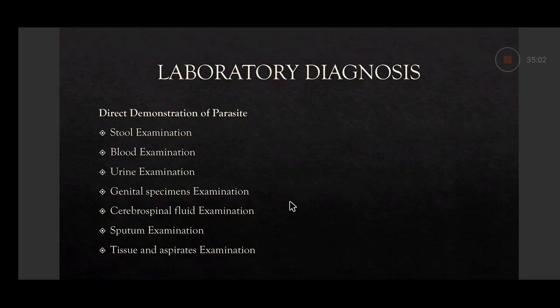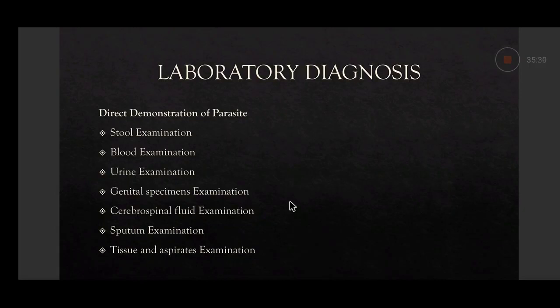And then another is ova. Ova can also be seen in both, but some ova are bile-stained, some are non-bile-stained. So bile-stained ova can be more appreciated in a normal saline preparation, because bile-stained ova are like the color of iodine. So in iodine preparation, you may not be able to appreciate whether it's bile-stained or non-bile-stained. But in normal saline, you can appreciate both.